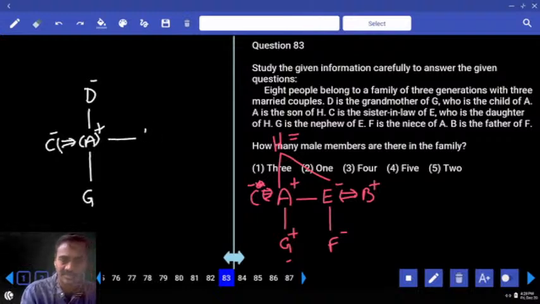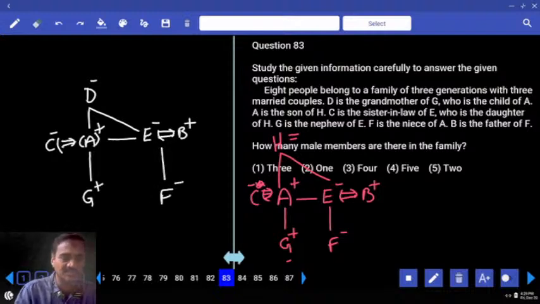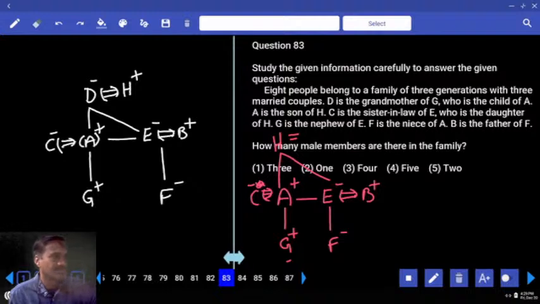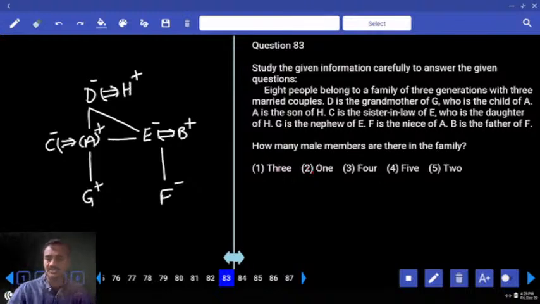Then E is at this place. E is the daughter. And E is married to B. B is the husband of E. Now F is at this place. Then what is the gender of this? G is here. Now H and D are married to each other. D is a female, H is a male. Then now check out the conditions once again.